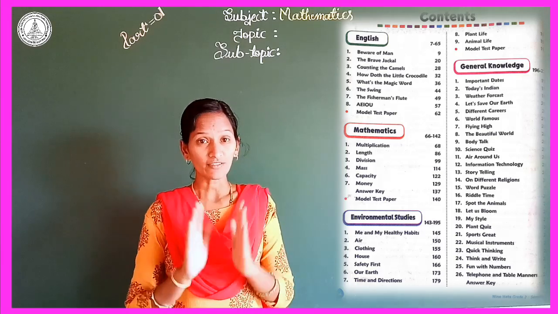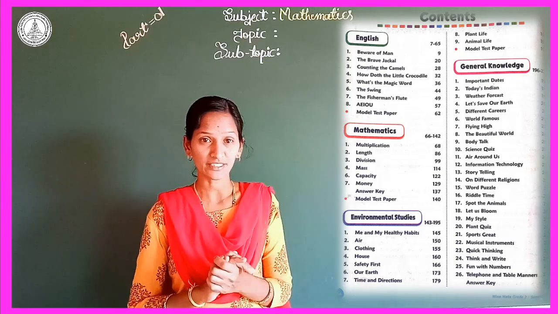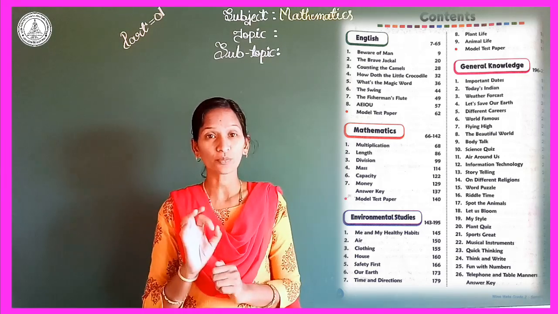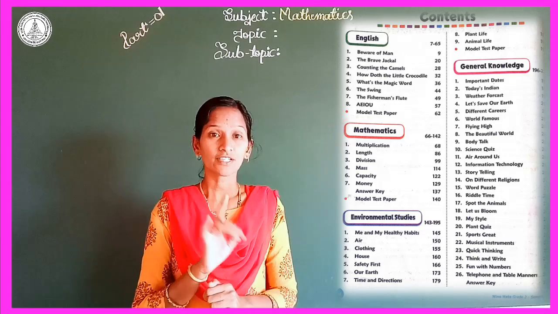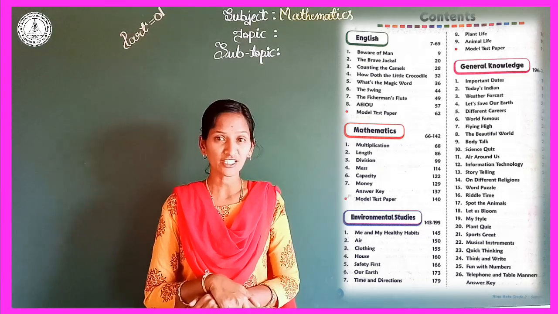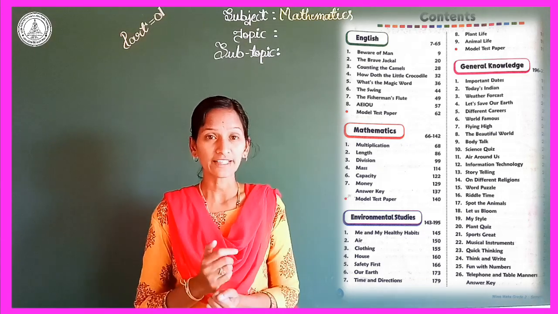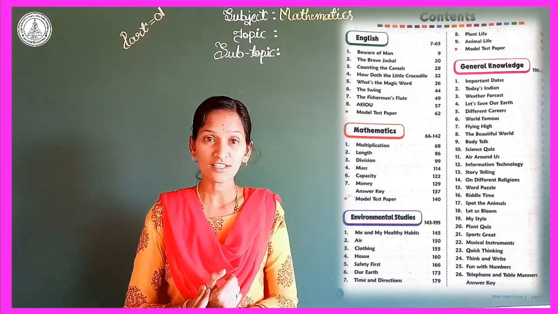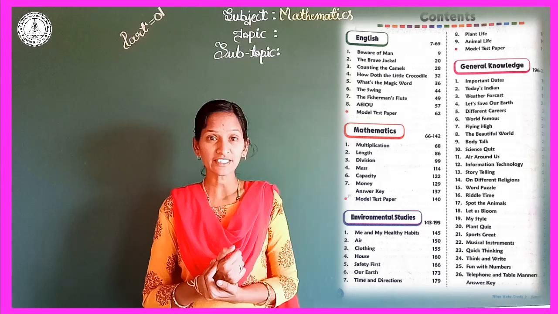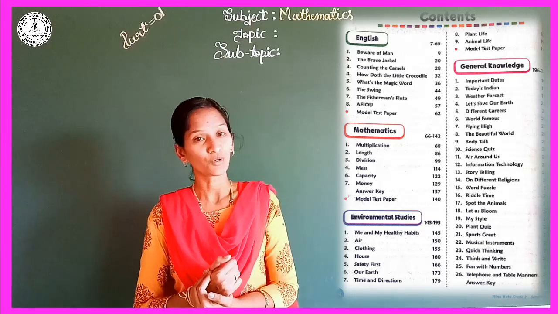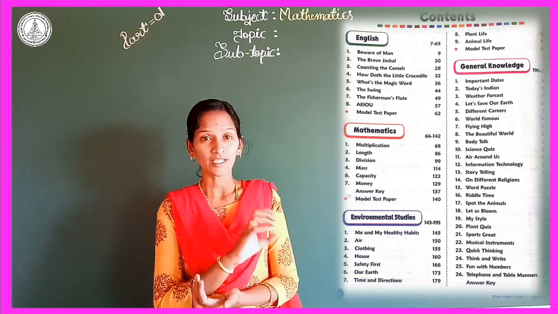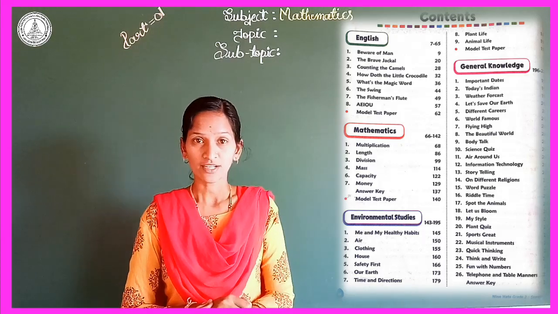Now come to our subject, that is Mathematics, right? In Mathematics, the total number of chapters is 6. The first one is multiplication, the second one is length, the third one is division, the fourth one is mass, the fifth one is capacity, and the last one is money. So these are all the chapters in the mathematics subject, right?